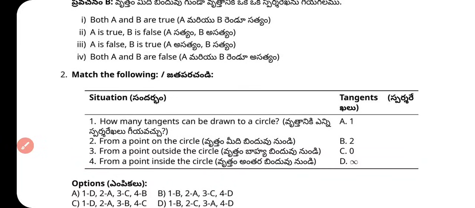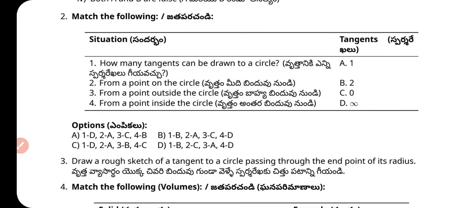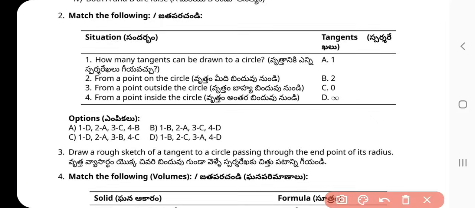Match the following. How many tangents can be drawn to a circle from a point on the circle, from outside the circle, from a point inside the circle? What is the correct matching pair? Total tangents to a circle: infinite; point on a circle: 1; point outside: 2; point inside: 0. Option C is the right answer of question number 2.